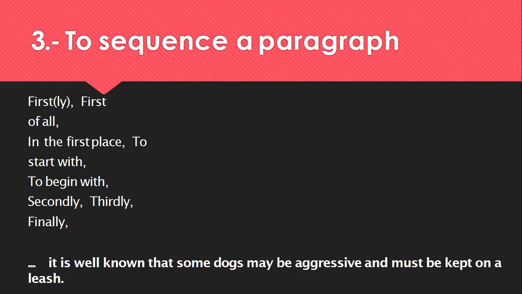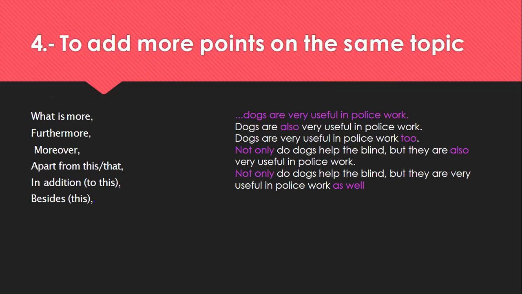So for example, you may write your sentence like this: To begin with, comma, it is well known that some dogs may be aggressive and must be kept on a leash. The fourth group is to add more points to the same topic. So for example, if you were listing disadvantages and want to add one more disadvantage, you may use these phrases: what is more, furthermore, moreover, apart from this, apart from that, in addition to this, and besides this. You also need to remember that these phrases are also followed by a comma.